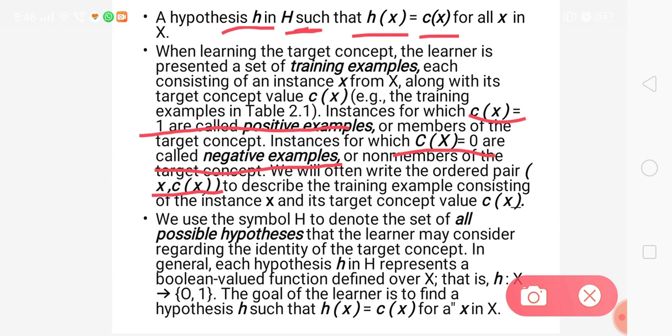And capital H denotes, as I said, the set of all possible hypotheses, and small h is each hypothesis. These are everything represented with Boolean values. If our hypothesis is equal to the target concept, then we can say our hypothesis is correct.